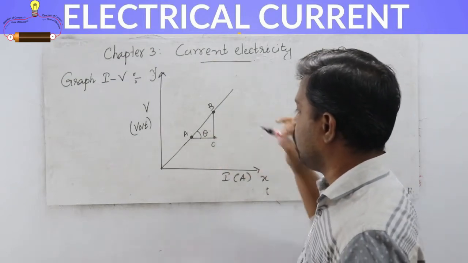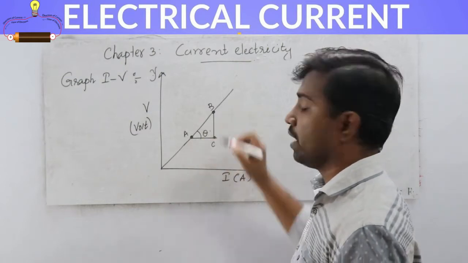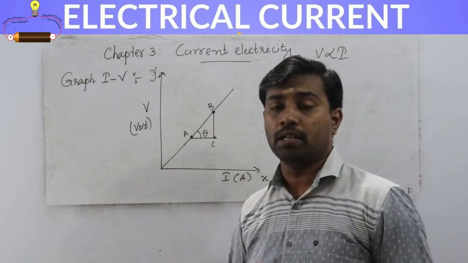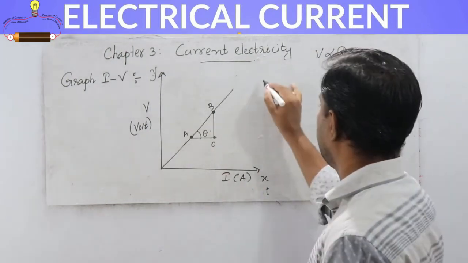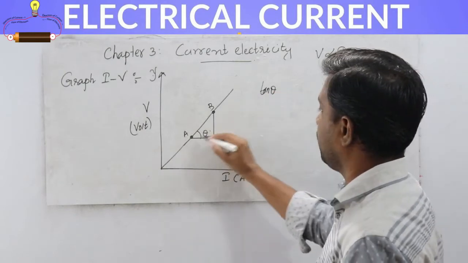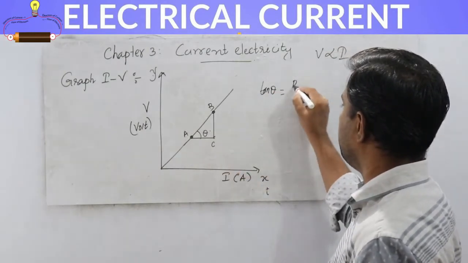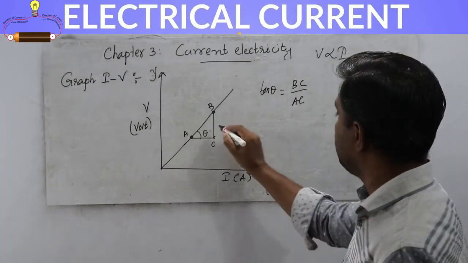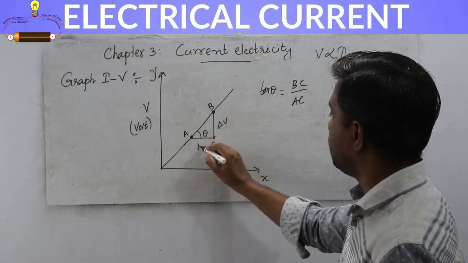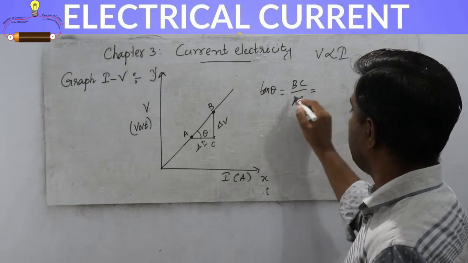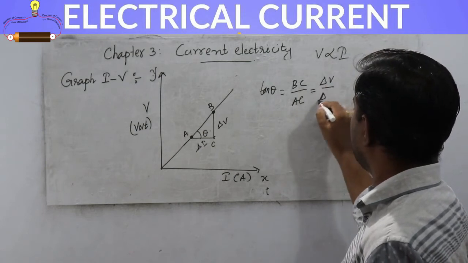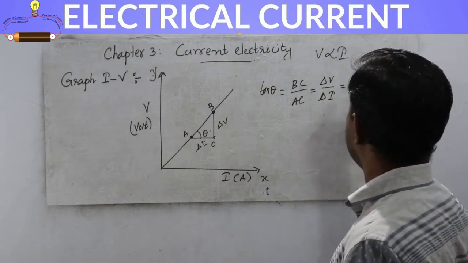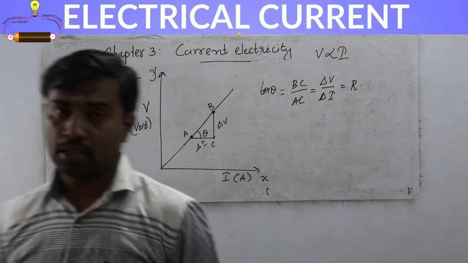For finding the slope, I draw a right angle triangle here. C is the other point and theta is the angle. Taking the slope means we are taking tan theta. So tan theta is BC by AC. What is BC here? BC is delta V and AC is delta I. So tan theta is delta V by delta I, which is equal to the resistance.